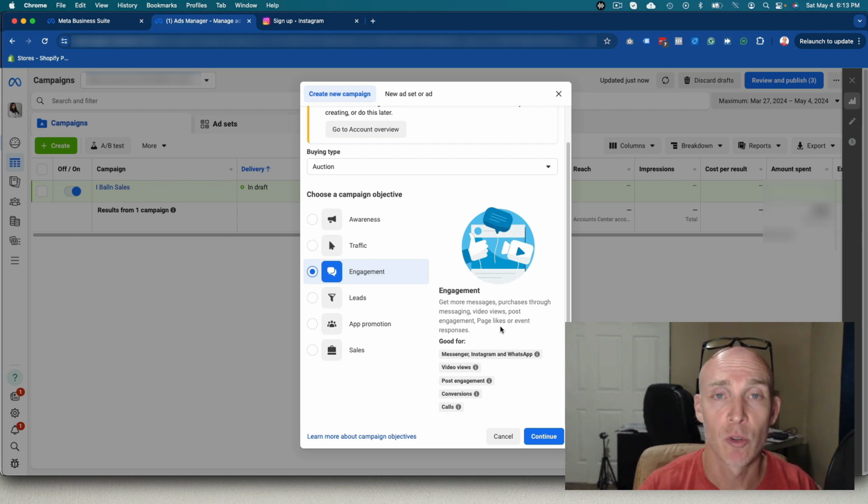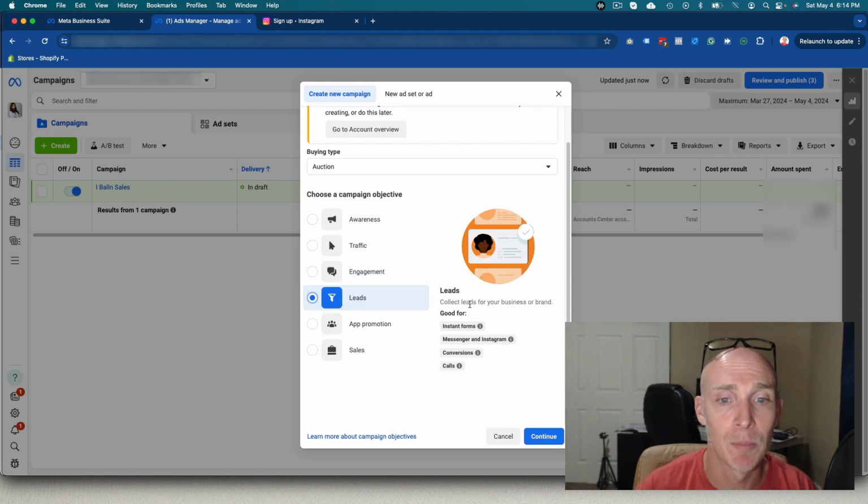So sometimes you can run ads to get a bunch of engagement, and then you can use that same ad to drive sales or purchases or other things, and you take that ad ID and use it because you built up that ad so it has a ton of engagement, so it looks like more people are interested. It's a great way to start with engagement and then move that ad, using that same ad ID, into a sales or a promo or something, or a lead-based ad.